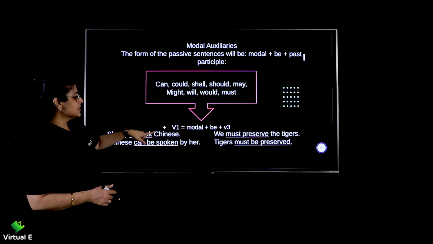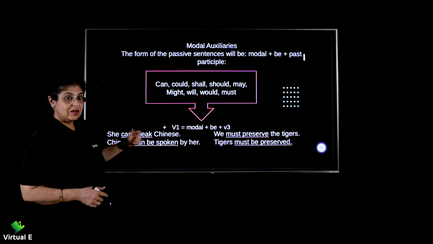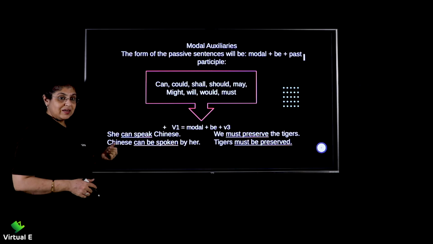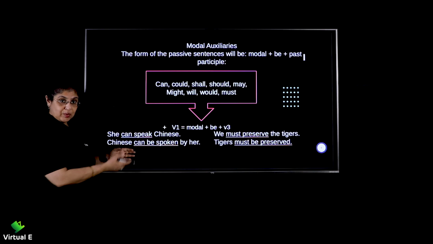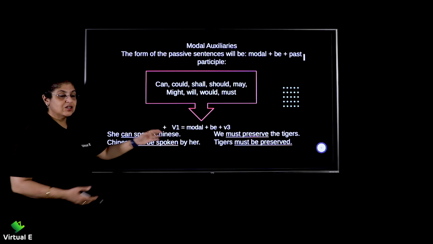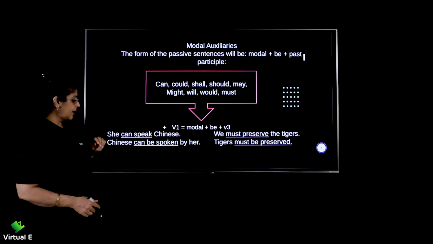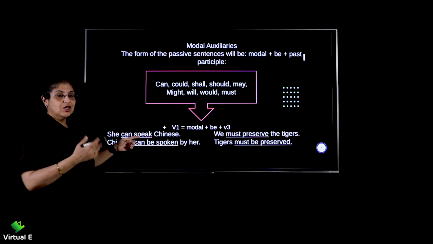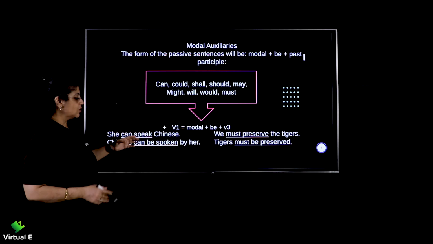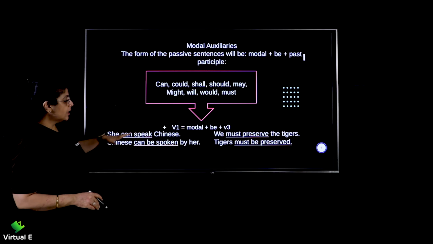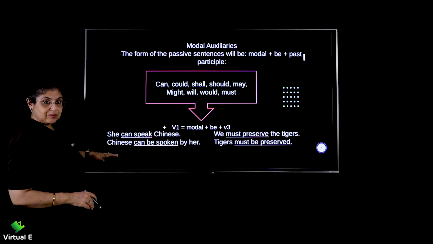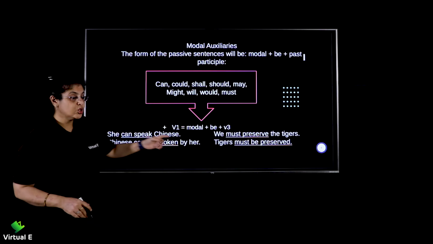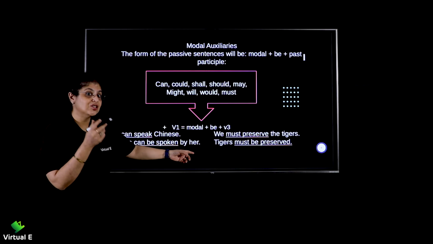So let's go for it. She can speak Chinese. Here the subject is she, can speak, so she is doing the action, she is speaking. Chinese is the object. Now let's interchange, and obviously it's a modal auxiliary, so it has no tense form, right? So it's in the present. So the object comes to subject, subject goes to object, she changes to her.